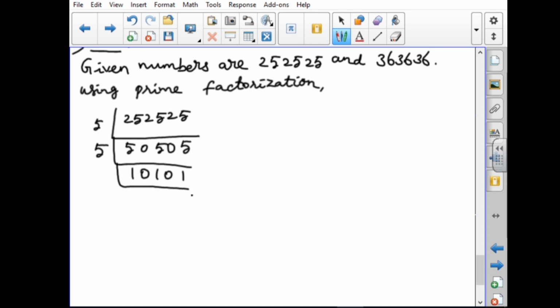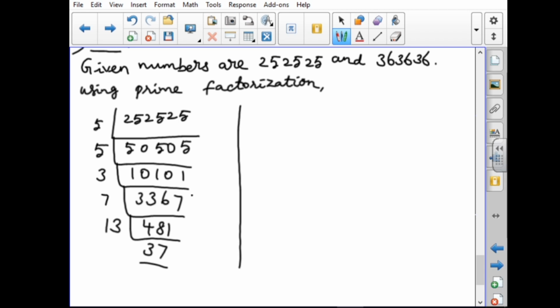10101 will be divided by 3. So we are getting this number. Again we have to divide by 3: 6, 12, 19. This number again we cannot divide by 3, so we have to use prime numbers only: 3, 5, and again 7. Dividing by 7, it comes to 481. 481 is divided by 13, so we get 37. That is the first one.